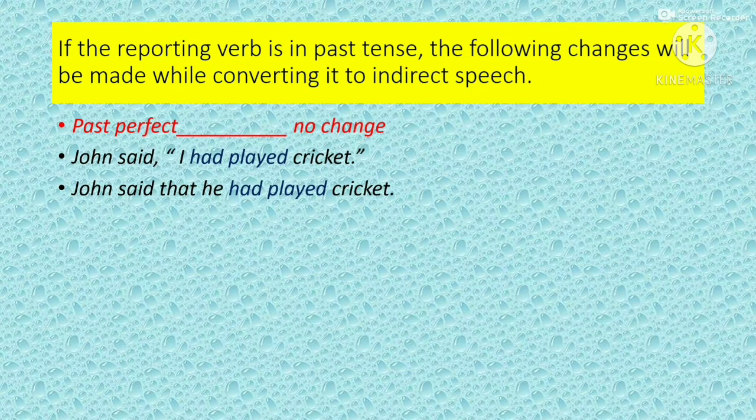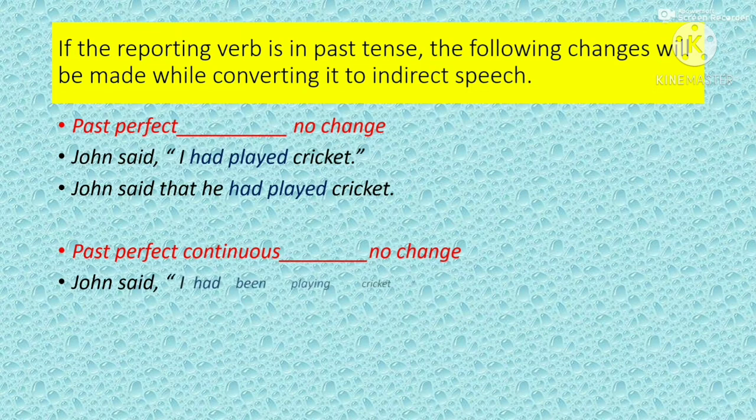Same thing with past perfect continuous tense. No change. John said, "I had been playing cricket." John said that he had been playing cricket.